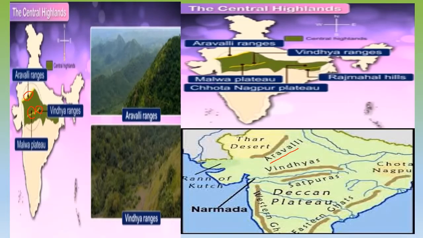Now coming to using the maps, we'll see the location of different ranges. We talked about Aravalli Hills, then we talked about Vindhyas, then Malwa. Okay, this picture will give you a further clear idea. This will help you to understand Aravalli, Vindhya, Satpura. Narmada river is flowing over here. Okay, Malwa plateau, Aravalli, Vindhyas, Chota Nagpur plateau in the east direction over here. We have Rajmahal here. Okay, so this is the distribution of our peninsular plateau.